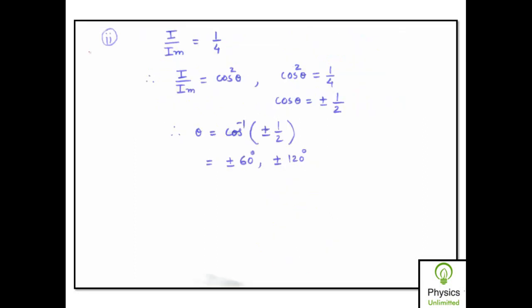Now let us solve the second case, when the intensity is reduced to 25%. So 25% means the ratio I upon I_M is given as 1/4. Since I upon I_M is equal to cos squared theta, cos squared theta is equal to 1/4. Hence cos theta is equal to plus or minus 1/2, and therefore theta will be equal to cos inverse of plus or minus 1/2. So the answer is plus or minus 60 degrees and plus or minus 120 degrees.